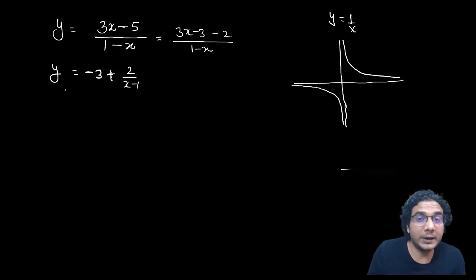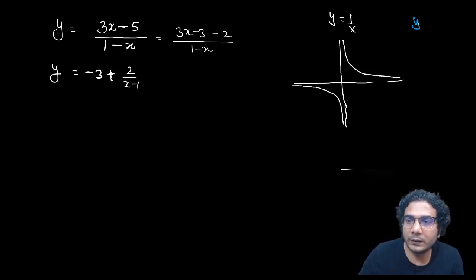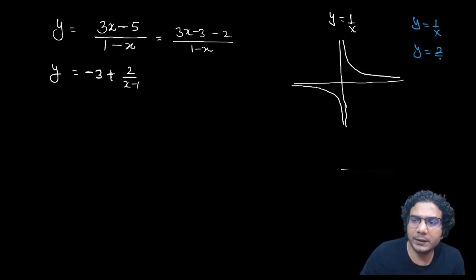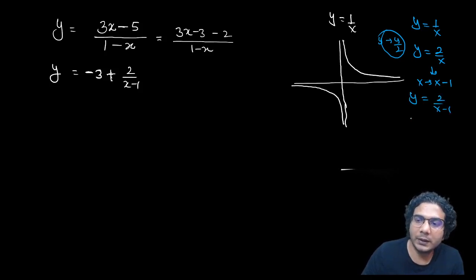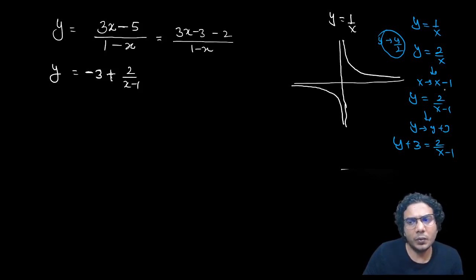All right. So I'll write these steps. First, you need to plot y is equal to 1 upon x. Then you can do y is equal to 2 upon x. This step is replacing the y by 2, right? So the graph will expand along the y-axis. Then you can replace x by x minus 1. So you'll get y is equal to 2 upon x minus 1. Then you can replace y by y plus 3. Okay. So you'll get y plus 3 is equal to 2 upon x minus 1. Okay. So 1, 2, and 3 transformations.